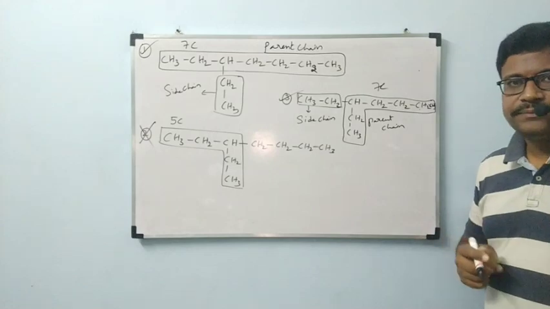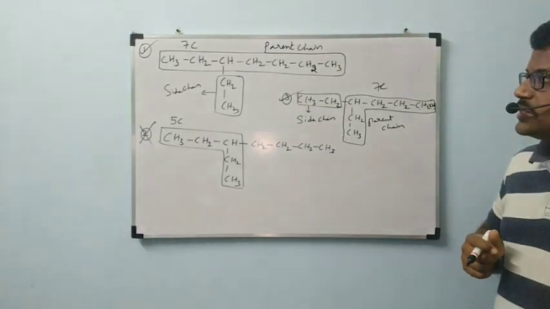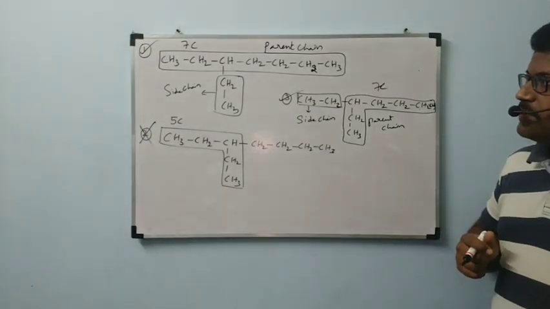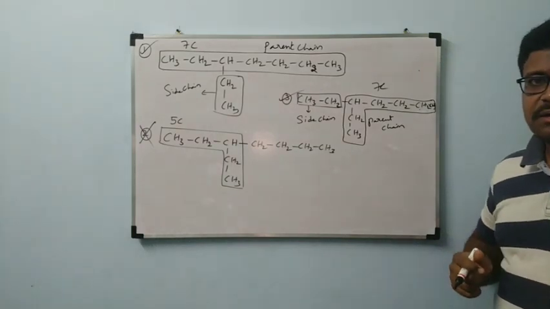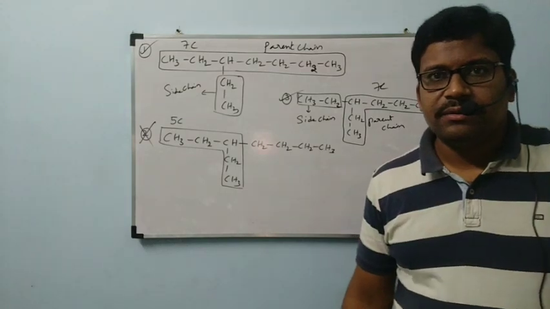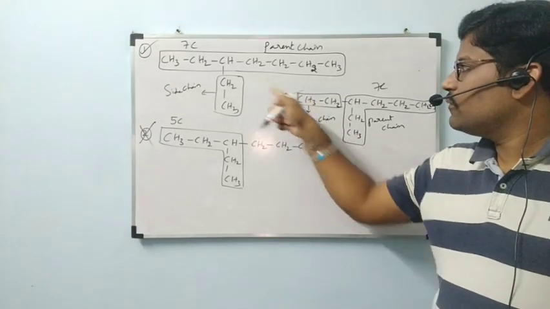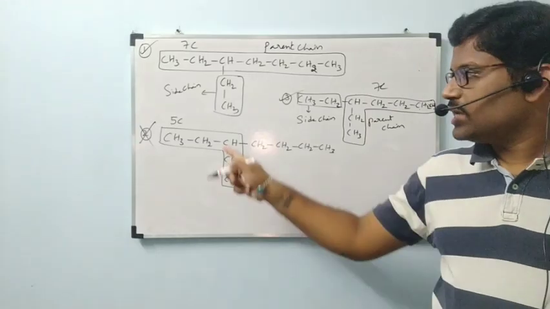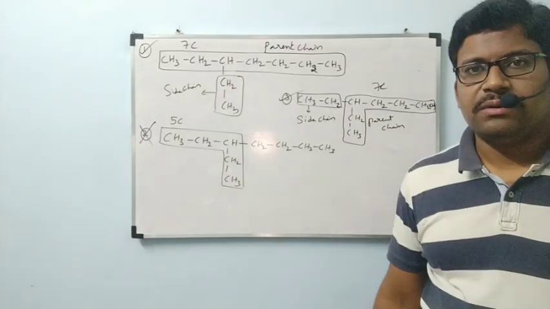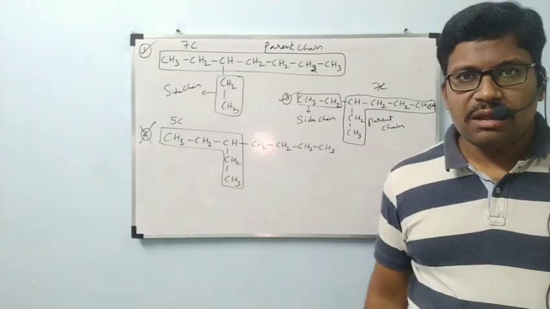I hope you are clear. So in this compound, which one is selected as the parent chain? The carbon chain which contains 7 carbons is selected as the parent chain. Two possibilities we got, 1 and 3. The second possibility we should not check because it has only 5 carbons. Just observe the board, all of you.